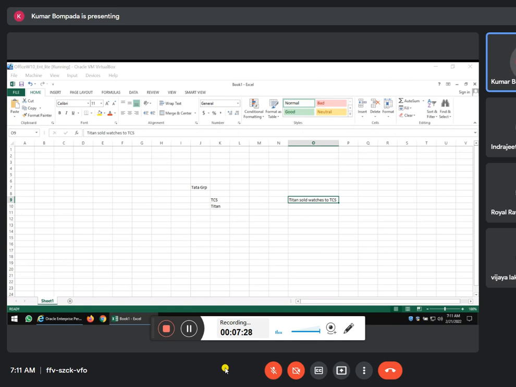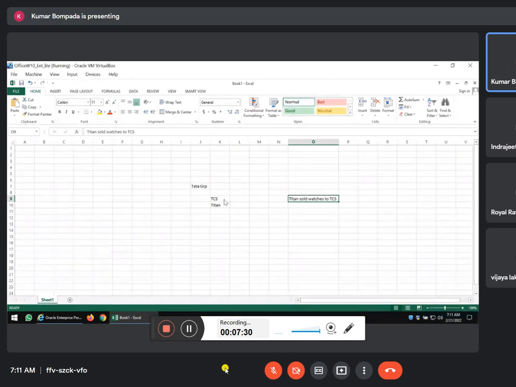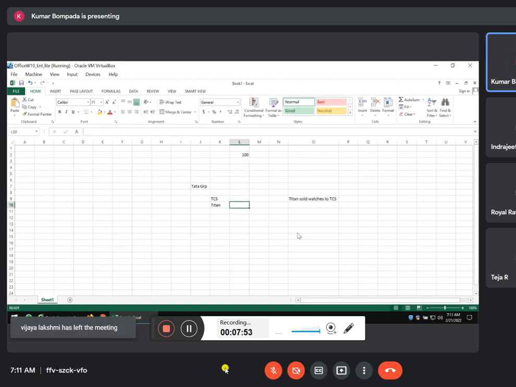For example, here in the same example, see, TCS, they want to give watches to their employees, right? Can't they do it? They cannot purchase the watches from some other organization, right? They have to purchase from Titan only. Now, is it not a genuine transaction? Yes, it might be a genuine transaction. So, the cost of watch is 100, right? So, they have to purchase this for 100 only.